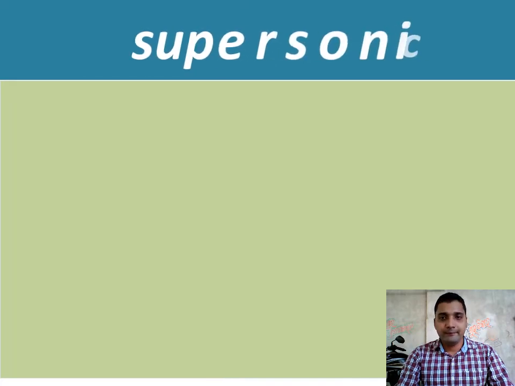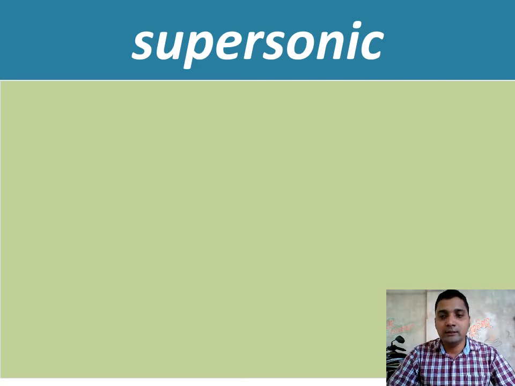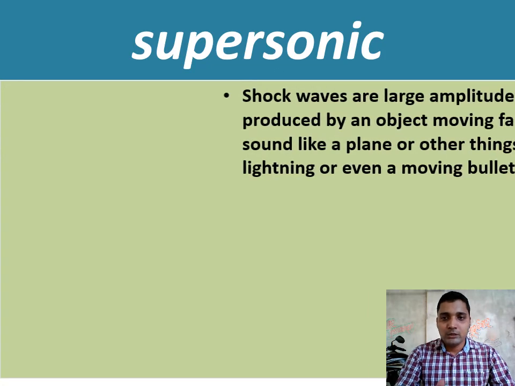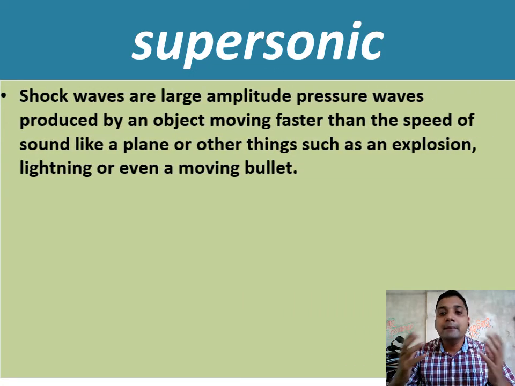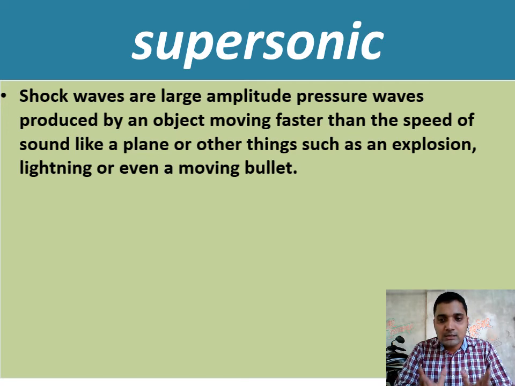Supersonic wave is produced due to a high pressure region, means whenever sound is produced by any object, it gives a high pressure region. The wave produced due to a high pressure region is called a shock wave. A shock wave has a larger amplitude. Why this larger amplitude? Because of the high pressure.